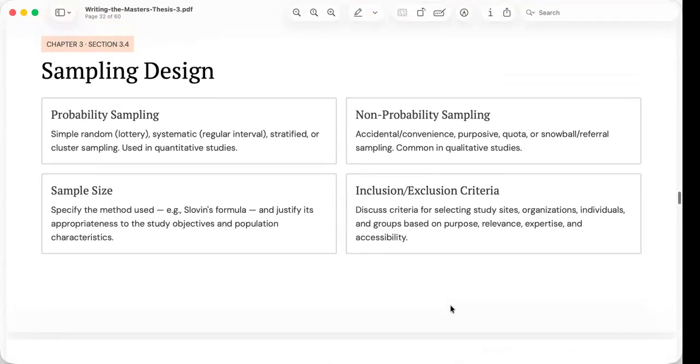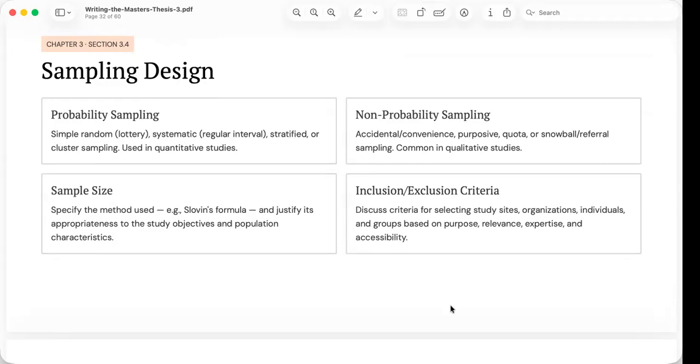Sampling design. After studying the unit of the study, the next question becomes, how do we choose the participants? This is the role of the sampling design section.